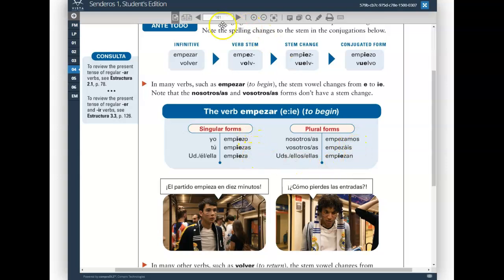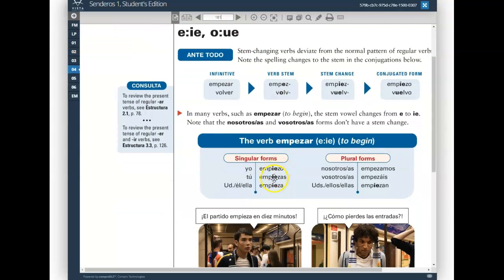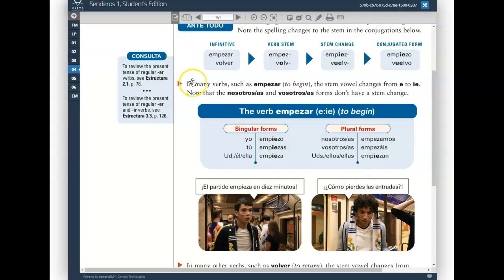And you'll see at the very end of these conjugations, you still got o, as, a, amos, an. Same endings that we saw back on page 78. The only new detail that we're being introduced to here is the stem change. Notice the stem change happens in every form, and as the notes say here, the first bullet point, every form has a stem change except for the nosotros form.